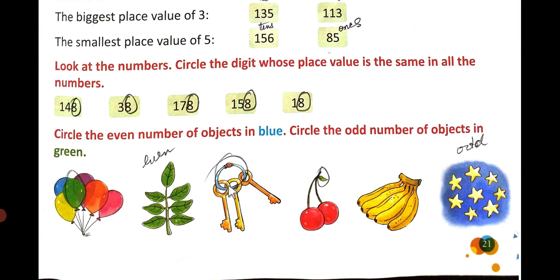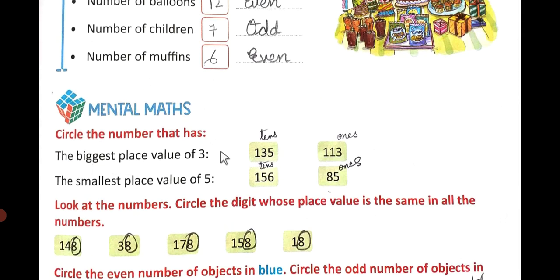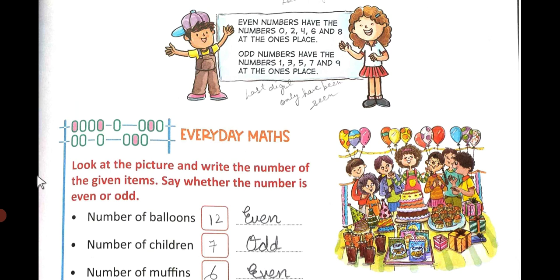I hope you have understood this chapter up to page number 21. Today we have studied place value, the expanded form, odd and even numbers. So please do all the exercises in the book I have shown you. Please do it in your own books.